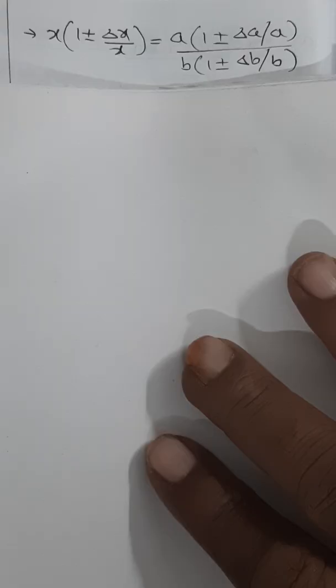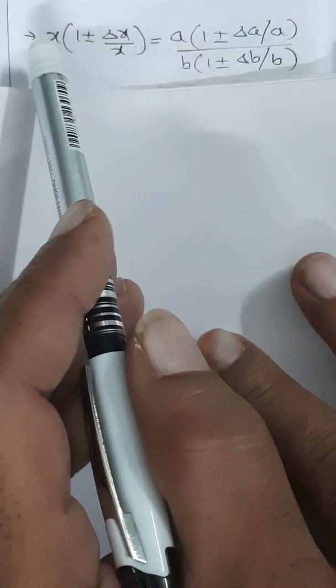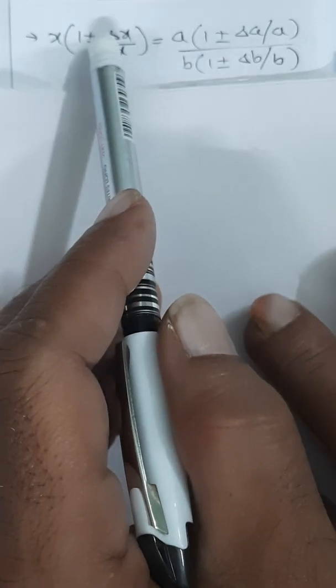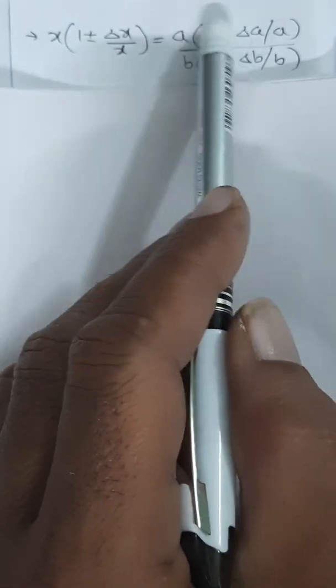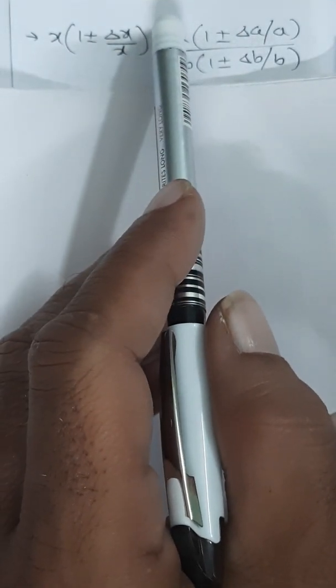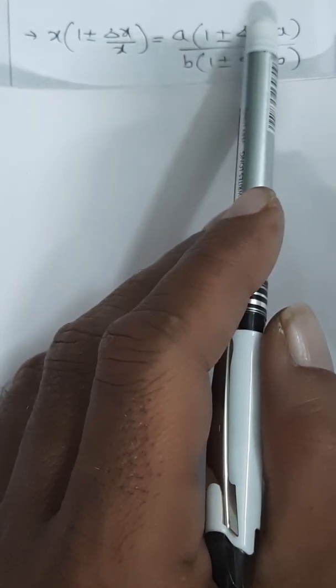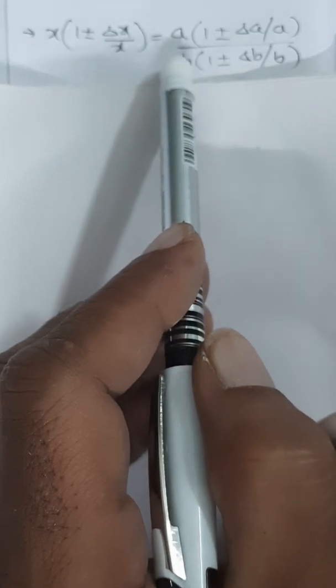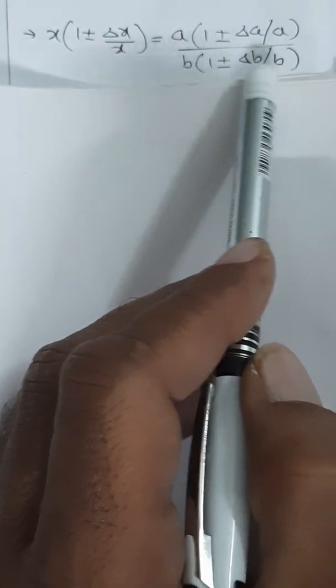Then when you take x common out, x into 1 plus or minus delta x by x equals, in the numerator if you take a common out, a into 1 plus or minus delta a by a, divided by, in the denominator taking b common out, b into 1 plus or minus delta b by b.